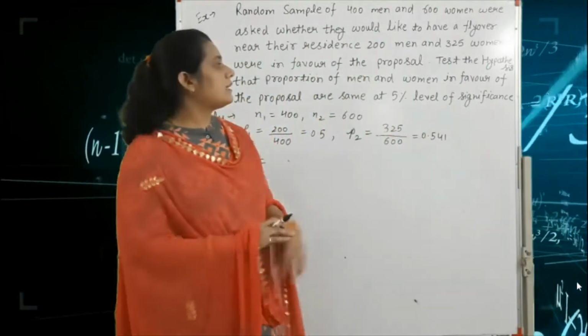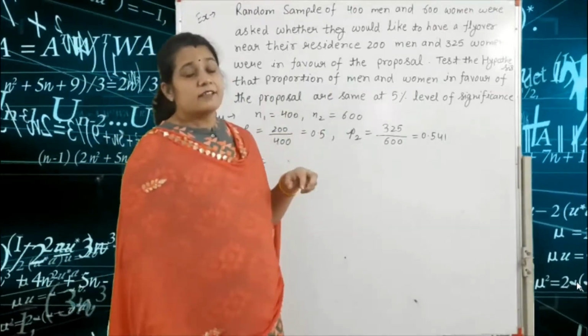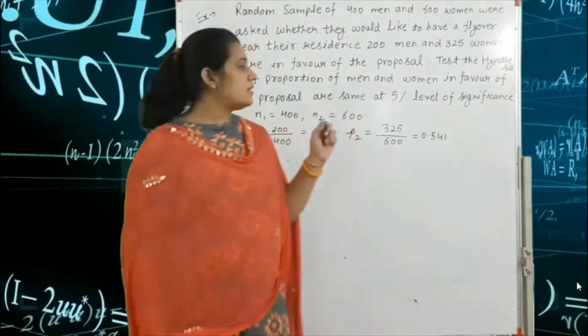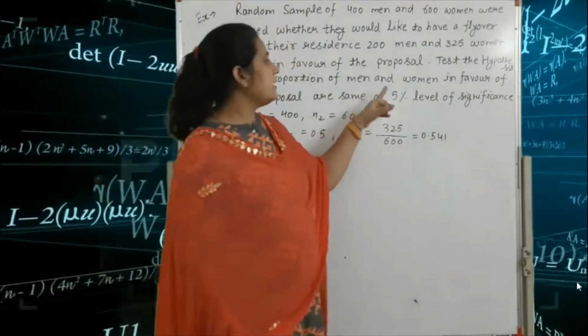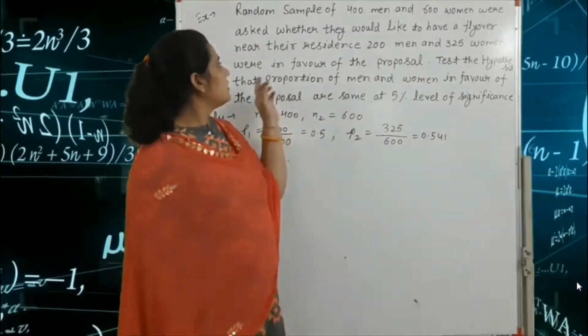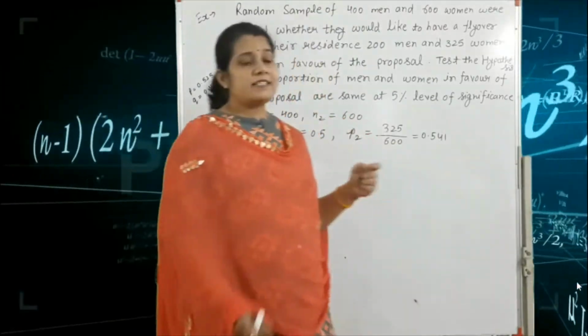That means the claim is that the proportion of men and women in favor of the flyover near their residence is equal, at a 5% level of significance. Okay, so let's start the solution.